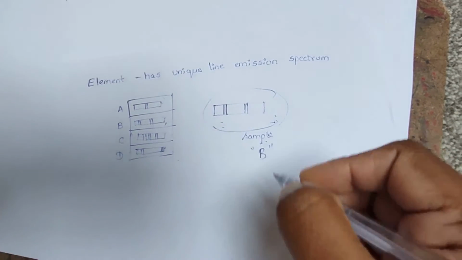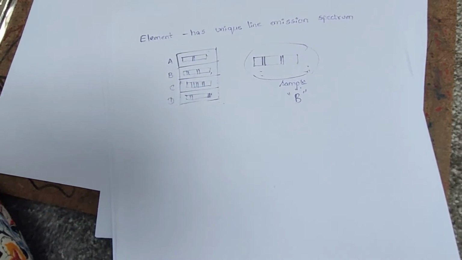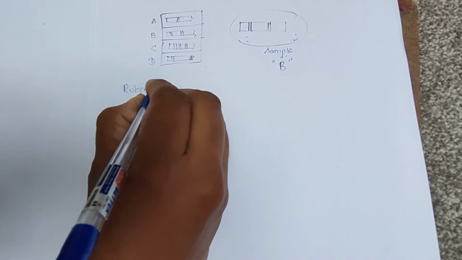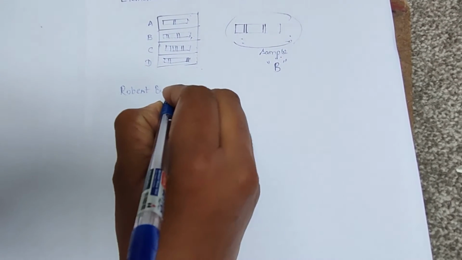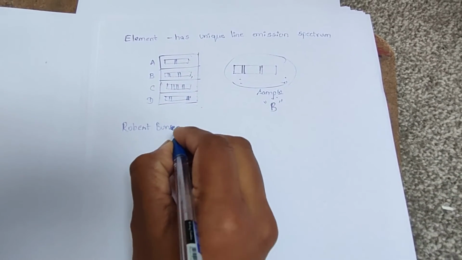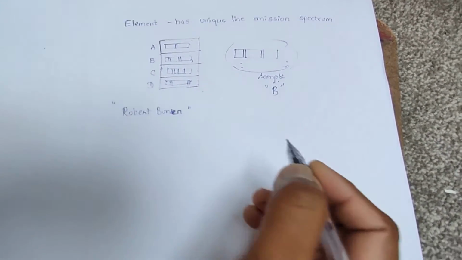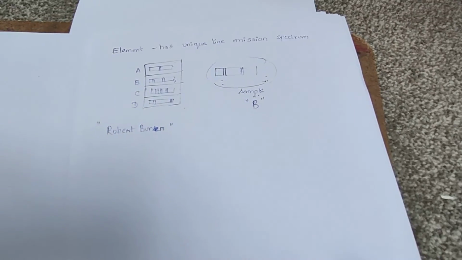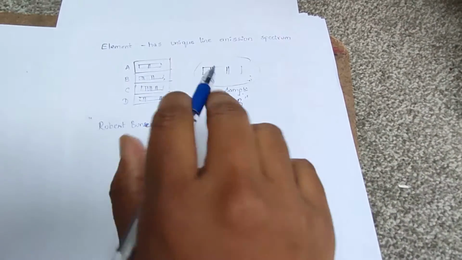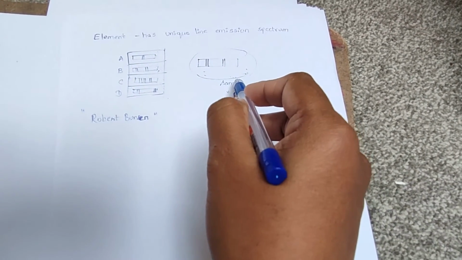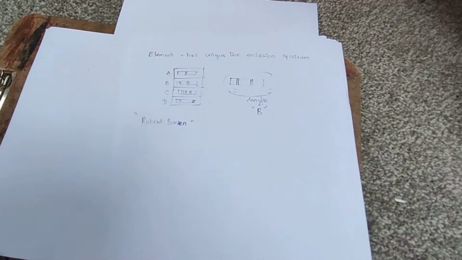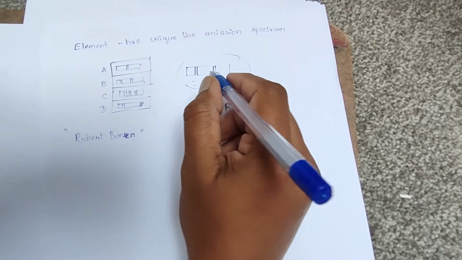So like this, the scientist Robert Bunsen was one of the first investigators to use line emission spectra to identify elements in their minerals. Generally in minerals we get the elements.